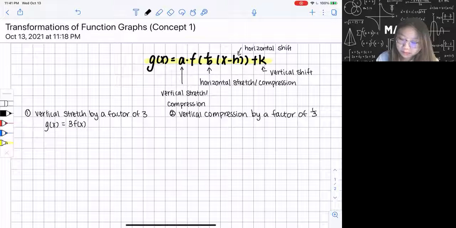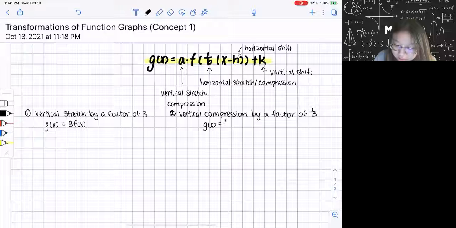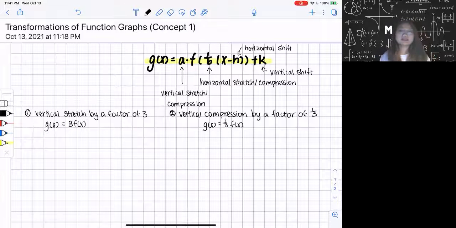When I do this, I'm still just replacing this A with the factor over here. So g of x is equal to 1/3 of f of x. Basically that's vertical stretch and compression, which is really straightforward. You just plug this factor in as the A.